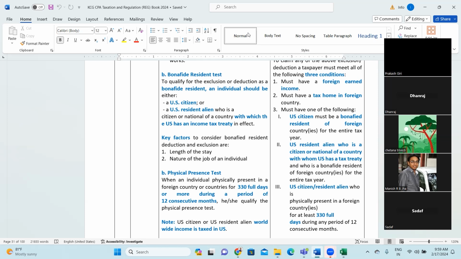Very true. Very nice. So I think you covered almost all. It's like a double taxation avoidance agreement done with other countries, and the benefits are being shared. Once the tax is paid in another country, the benefit is being given in the country having the double taxation avoidance agreement. Yes, absolutely right. So both of you are absolutely correct.